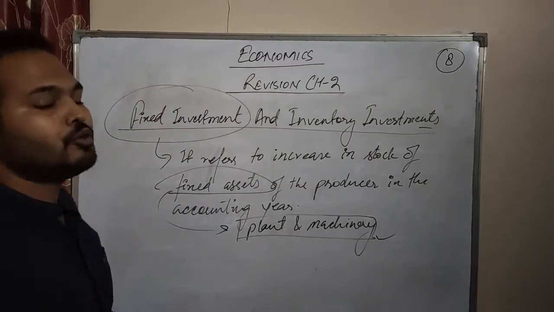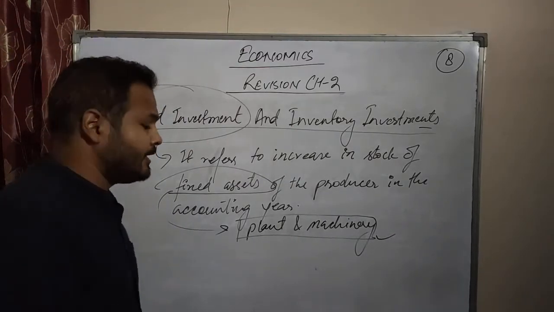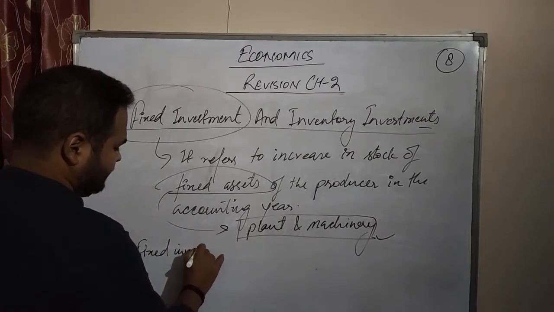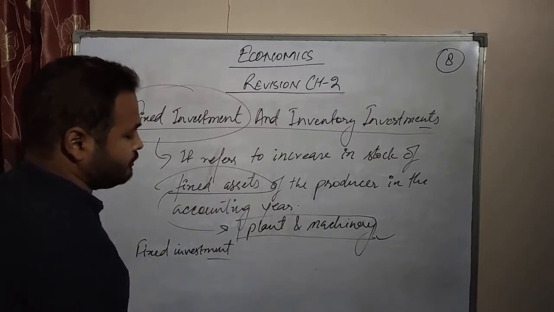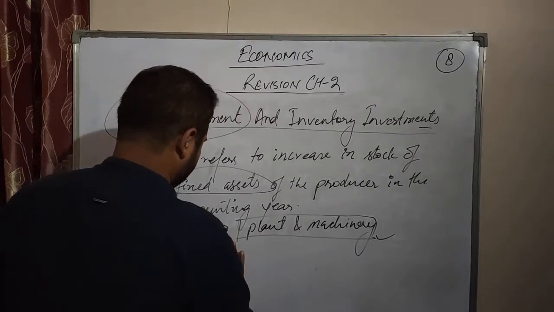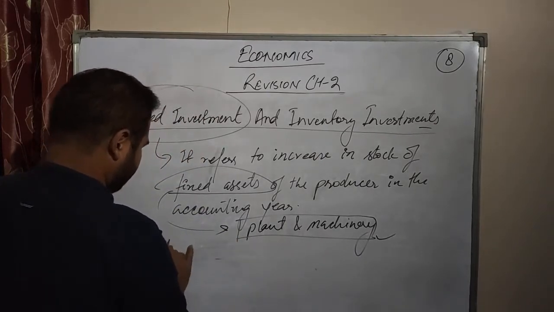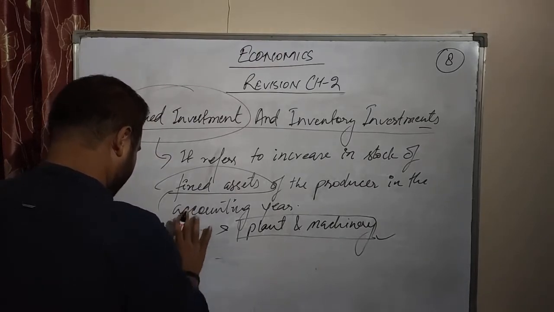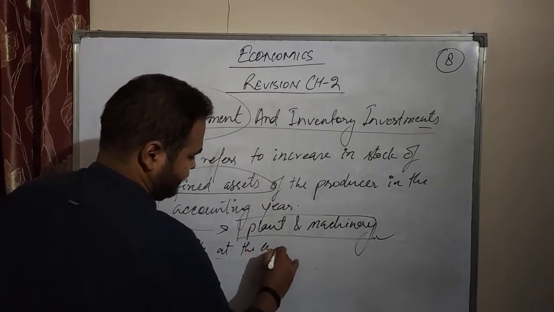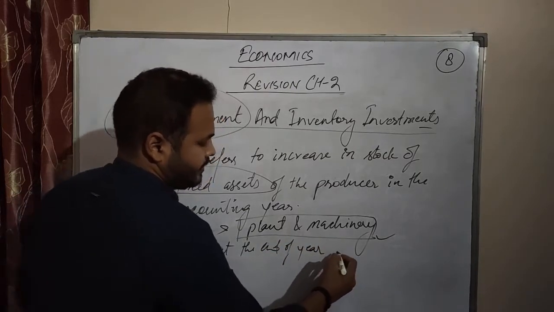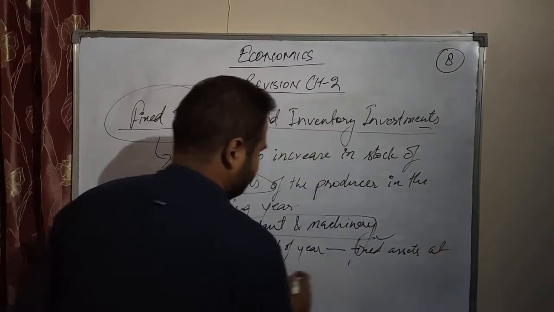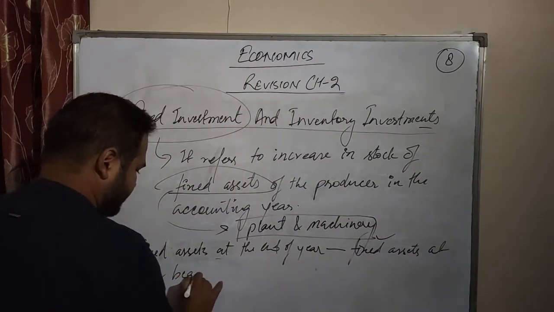Now if you want to find fixed investment during the year, you need to do fixed assets at the end of year minus fixed assets at the beginning of year.